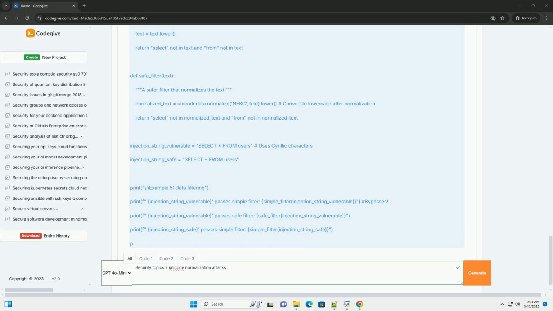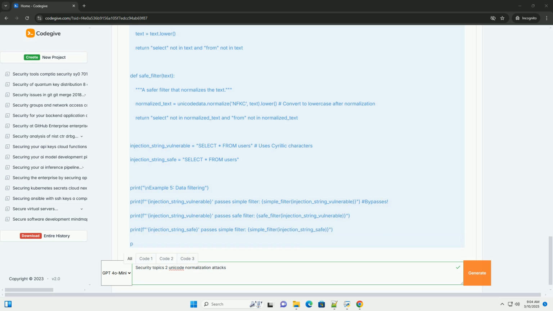Scenario 3, data filtering bypass. An application might filter user input to prevent SQL injection attacks. This filter might block keywords like select, from, where, etc. An attacker could bypass this filter by using characters that are visually similar to the letters in these keywords but have different Unicode representations.